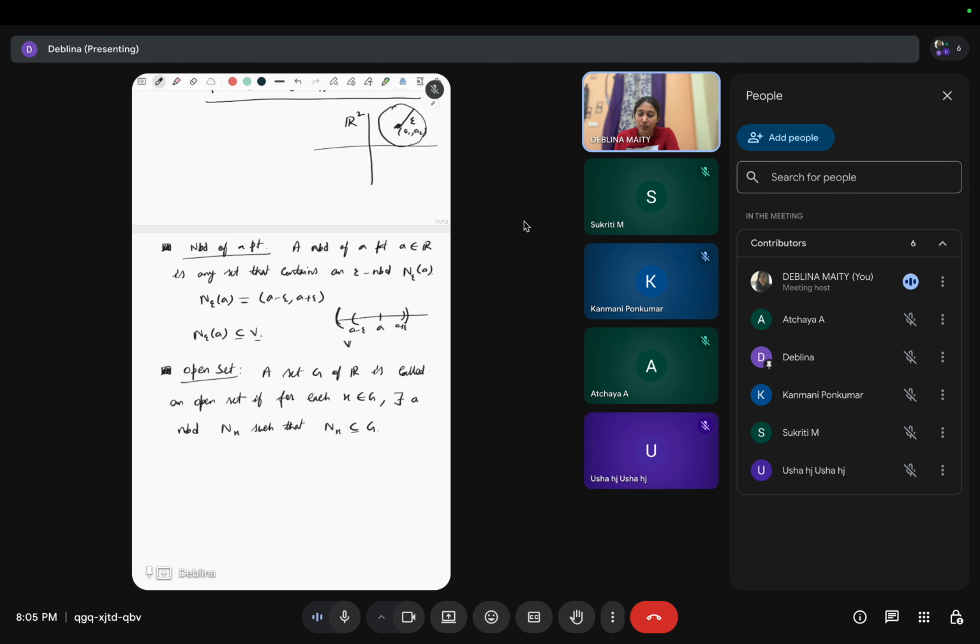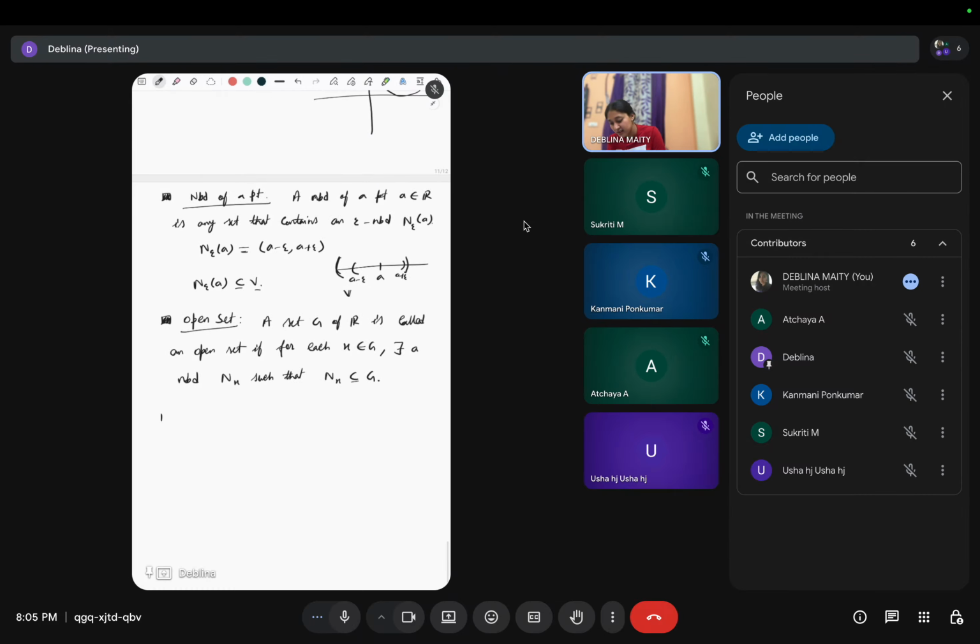A general neighborhood means it contains some epsilon neighborhood. So open set means for each point we will find a neighborhood of this x which is totally contained in the set G, right?